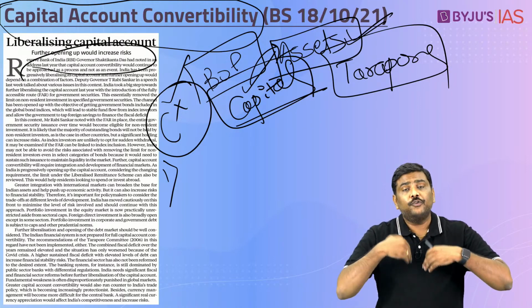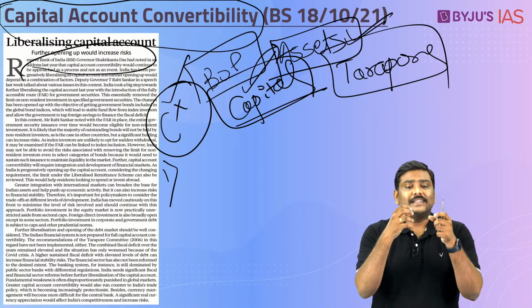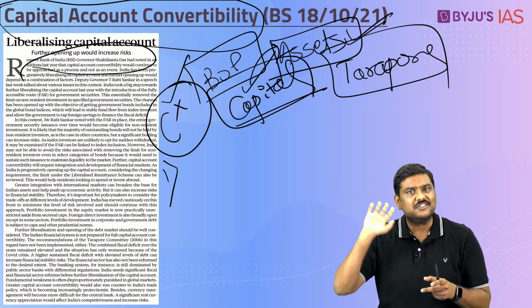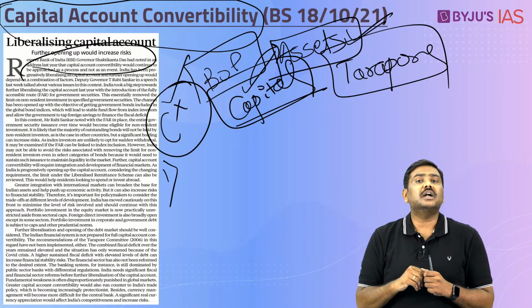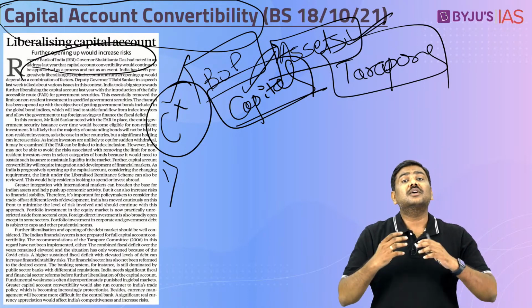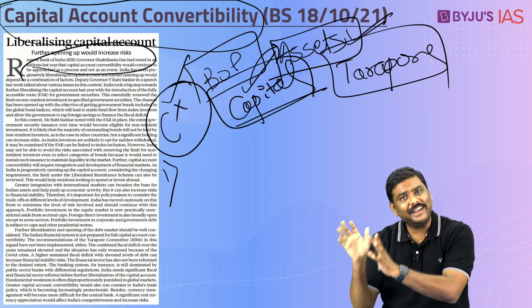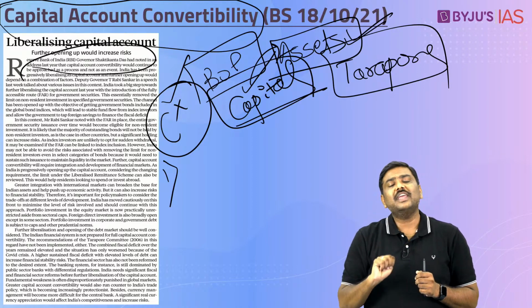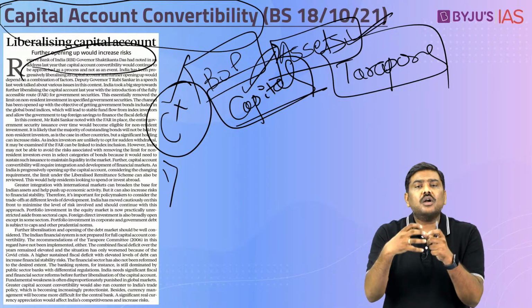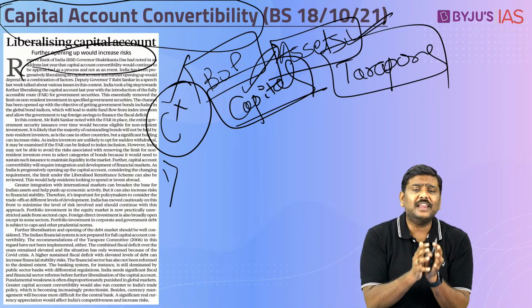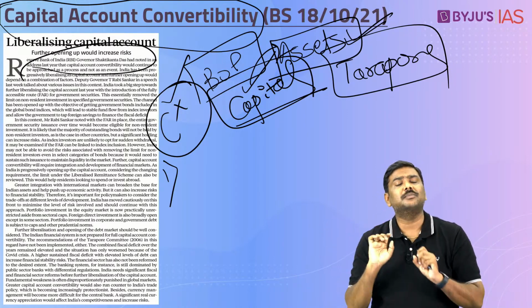Second, with full capital account convertibility, the Indian companies might get access to cheaper capital from the international market. Third important advantage will be, it will promote the concept of ease of doing business or ease of investment in the Indian economy. And the fourth very important advantage will be, a lot of investment is expected to flow into India if there is a full capital account convertibility.